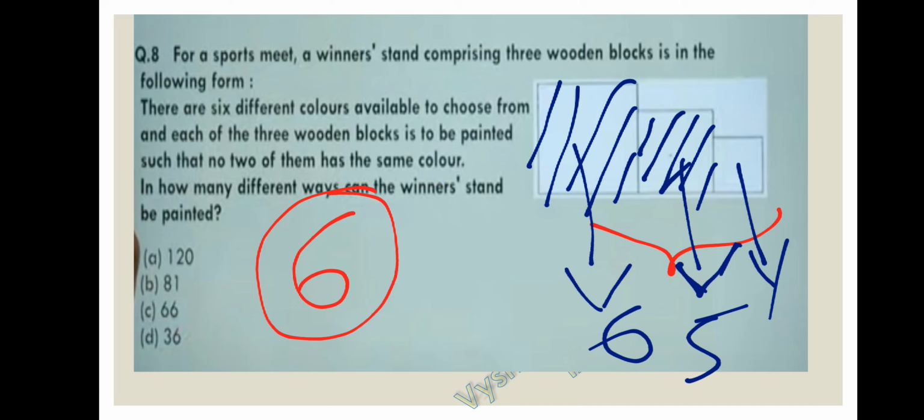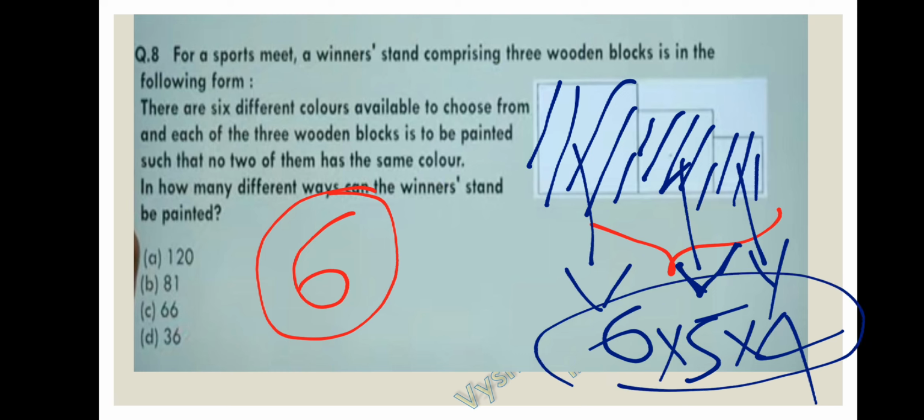Remaining colors are 4, so 4 chances to paint the third block. So 6 into 5 into 4 is the total number of ways through which we can paint 3 wooden blocks with 6 different colors such that no two blocks are of the same color. 6 into 5 into 4, that is 30 into 4, so 120 is the answer for question number 8.